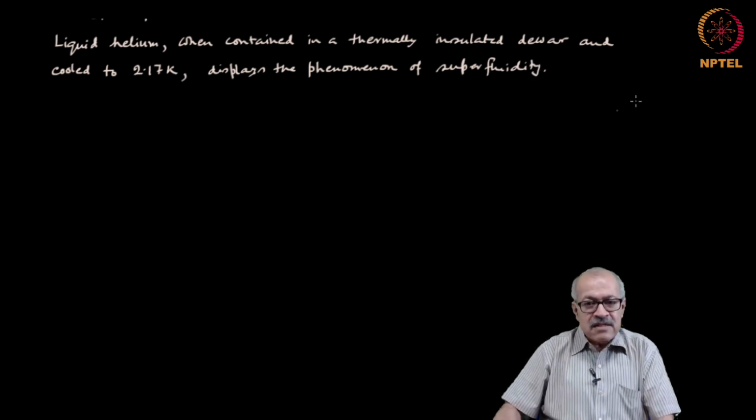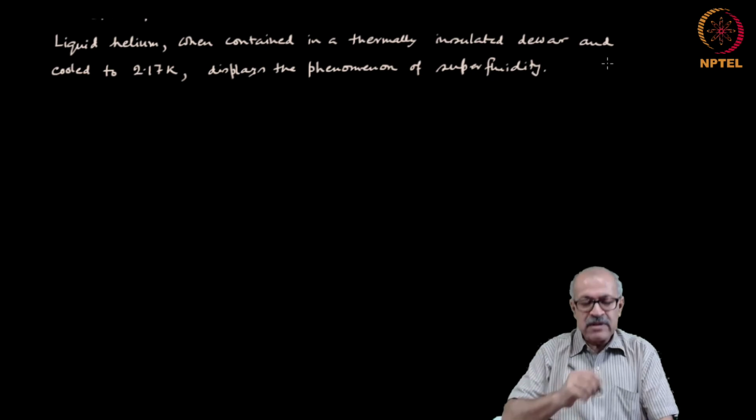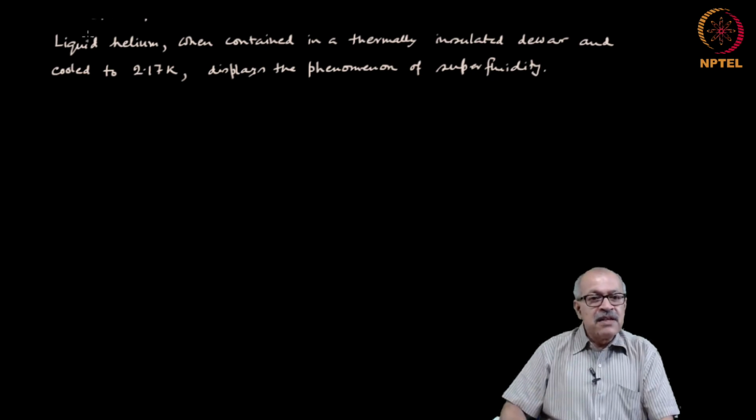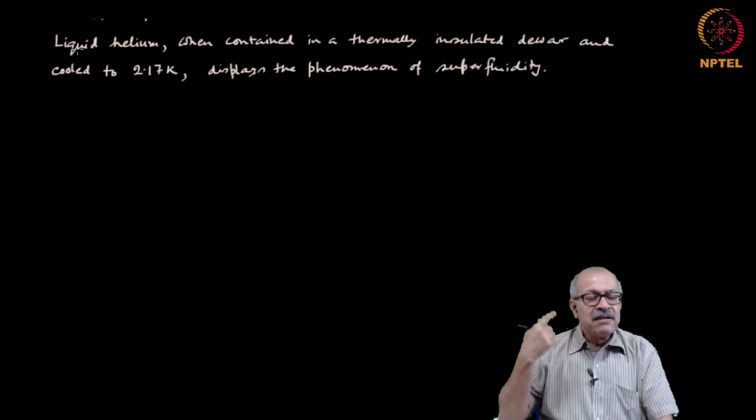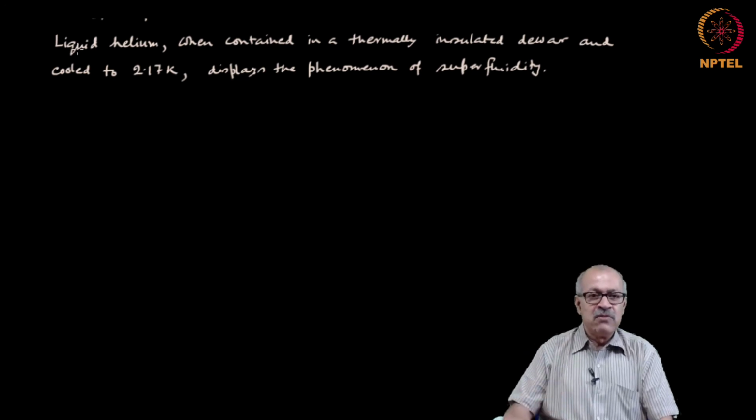Now, this is a sentence that is well constructed and grammatically correct. So, there is no apparent problem with it. But the problem is that the subject is liquid helium. After the reader has read these two words, liquid helium, the reader's mind unconsciously looks for the closure of that. What is liquid helium doing?